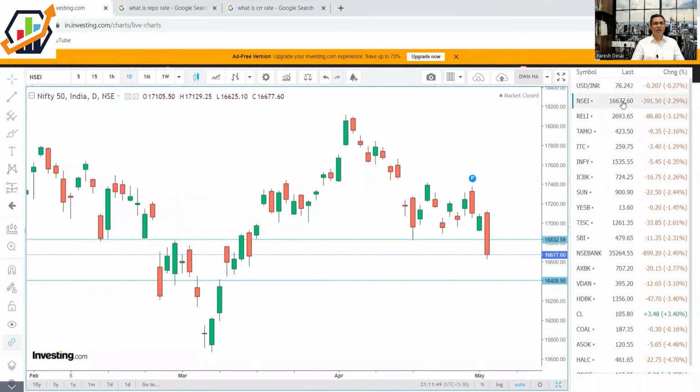After this, now we're going to see what is the effect of the increase in the repo rate and CRR on the markets. The markets have reacted negatively today. If you see, there is a 392 points fall in the market today. Nifty is down by 390 points. So the fact that Nifty is down by 390 points today means the markets have reacted negatively.